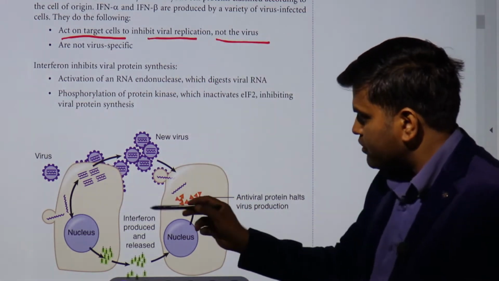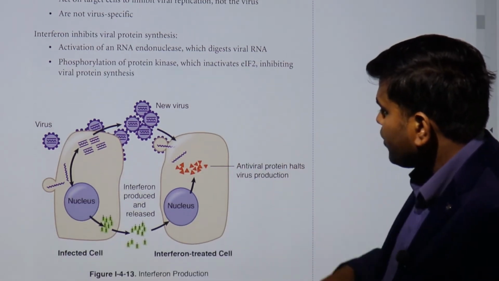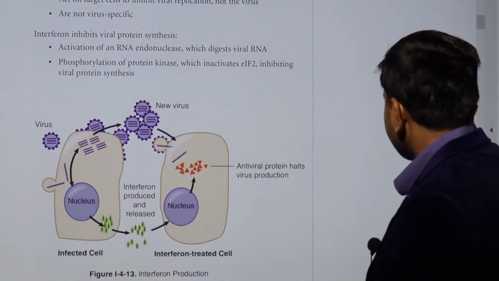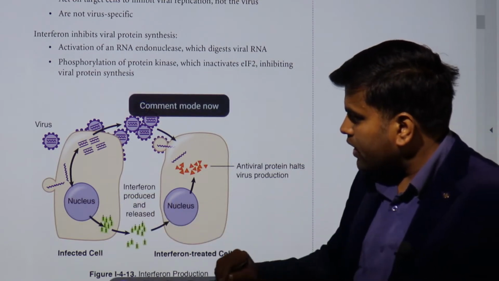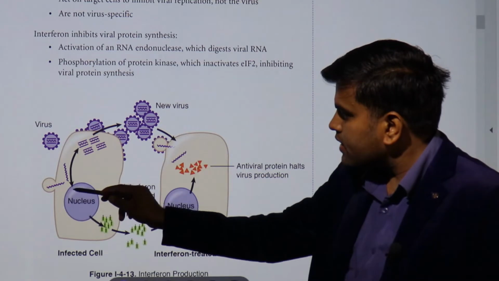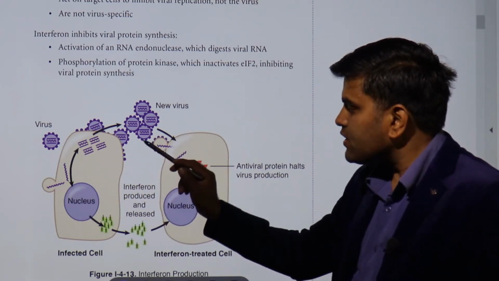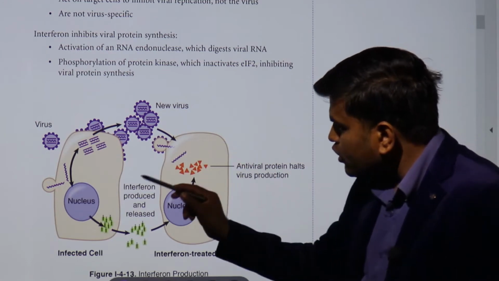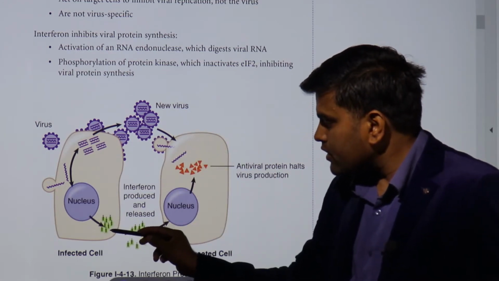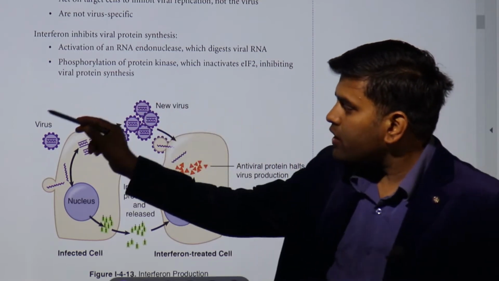That is important. If you see this picture, there is a cell that is infected with the viruses. The viruses attack that cell. This infected cell also releases interferon. This interferon comes into the environment and then acts on the surrounding cells.